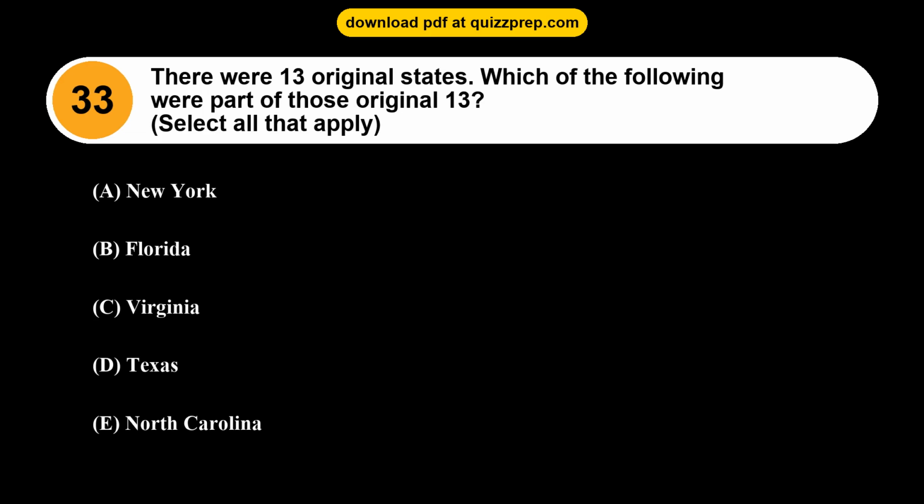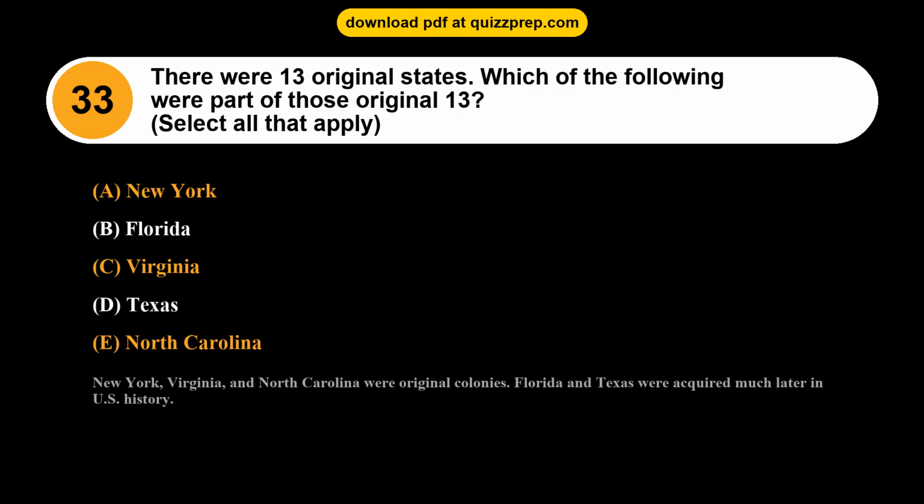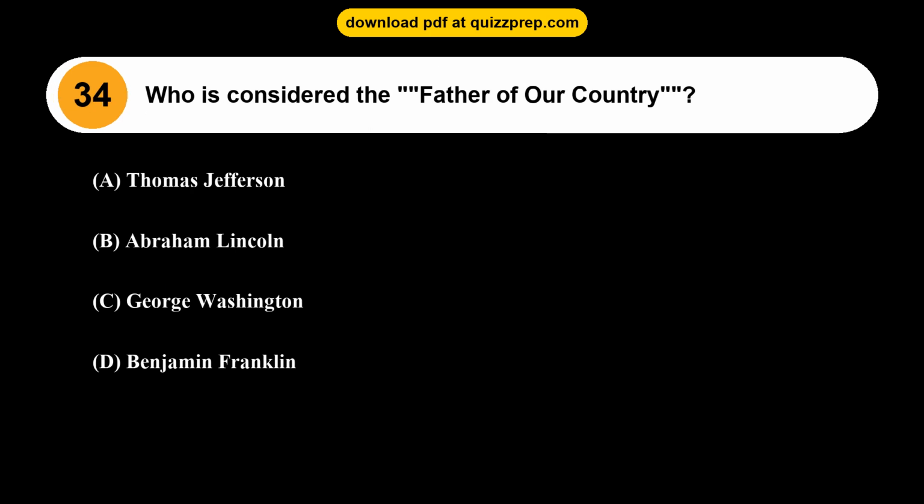Question 33. There were 13 original states. Which of the following were part of those original 13? Option A, New York. Option B, Florida. Option C, Virginia. Option D, Texas. Option E, North Carolina. The correct answers are options A and C and E. New York, Virginia, North Carolina. New York, Virginia, and North Carolina were original colonies. Florida and Texas were acquired much later in U.S. history.